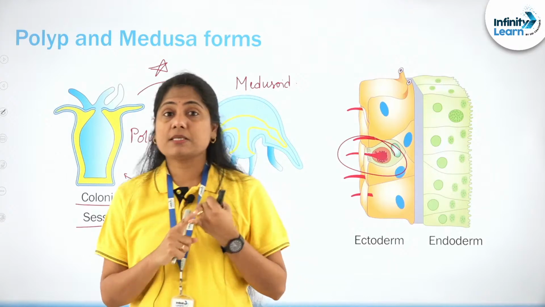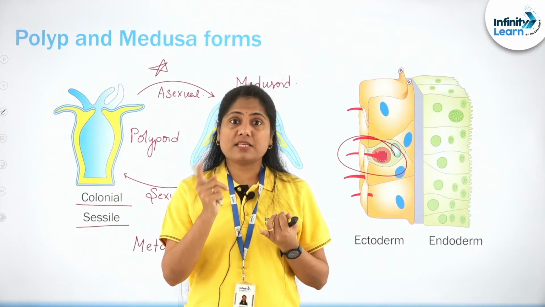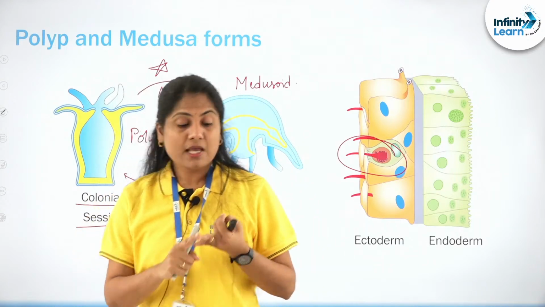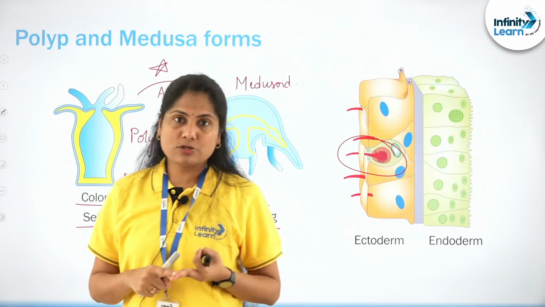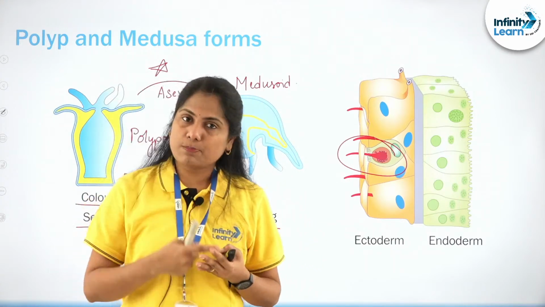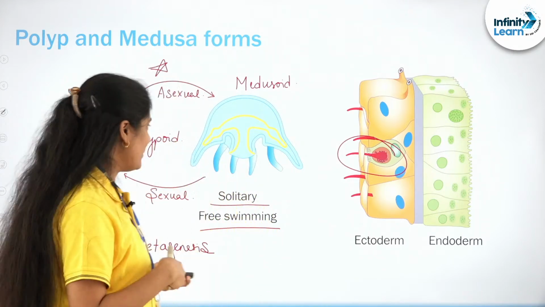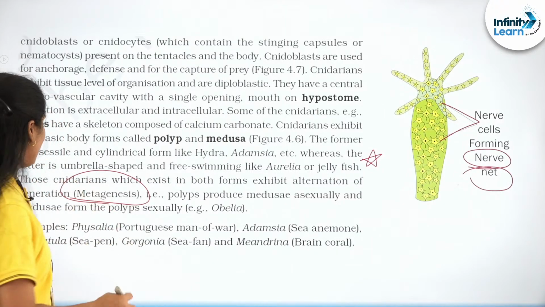It exhibits different forms, polymorphism, it has alternating sexual and asexual reproduction, it is exhibiting metagenesis, it has these stinging cells called the cnidoblasts or the cnidocytes, and this is a diploblastic organism, of course, with radial symmetry, right? So these are all the important points you need to remember.